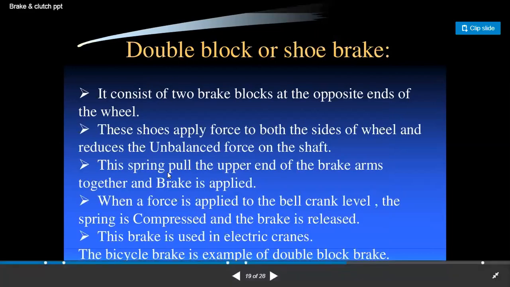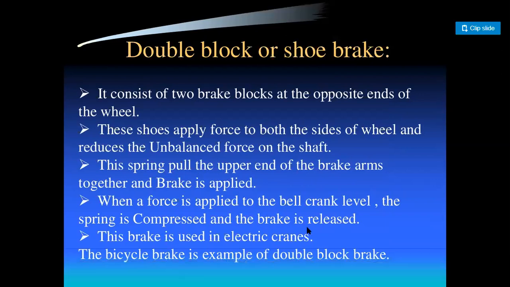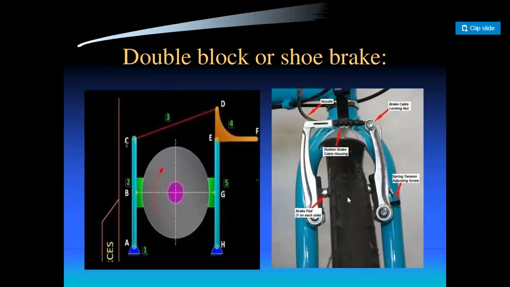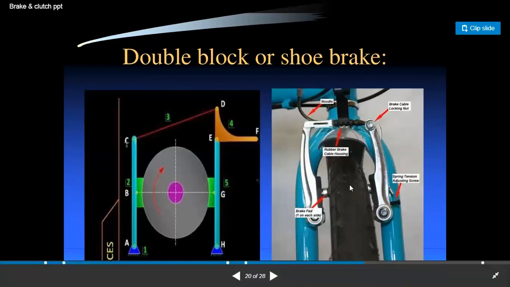Now, the spring pulls the upper ends of the brake arms together and the brake is applied. When a force is applied to the bell crank lever, the spring is compressed and the brake is released. This brake is used in electric cranes and bicycles. The bicycle brake is an example of a double block brake. Here two blocks are used to apply the brake.